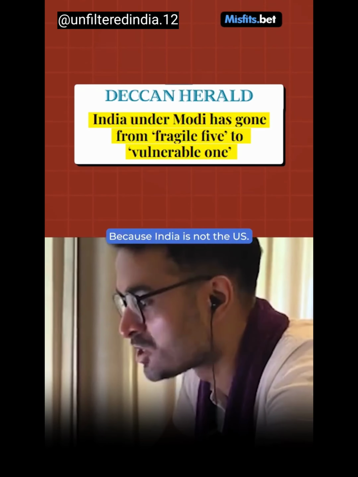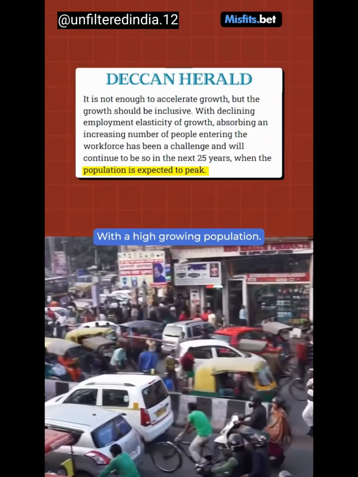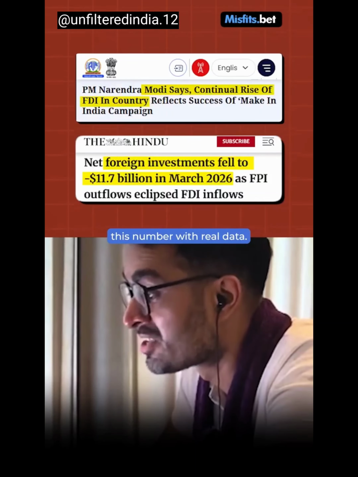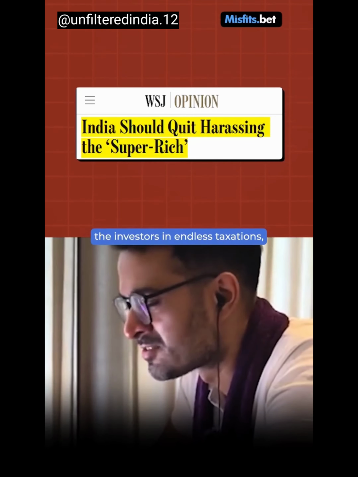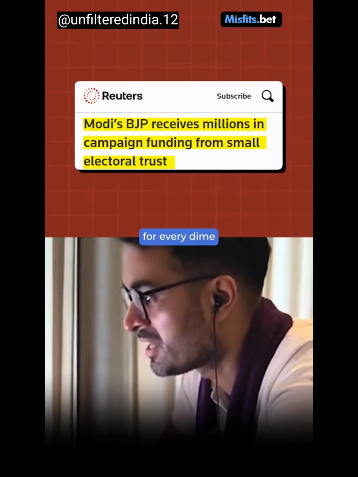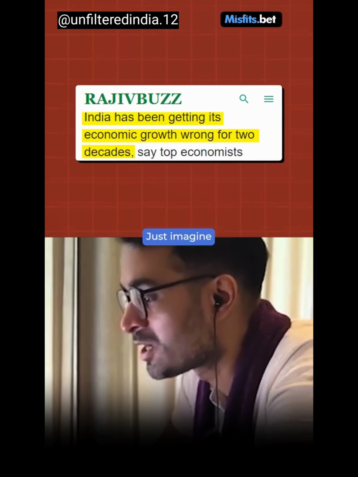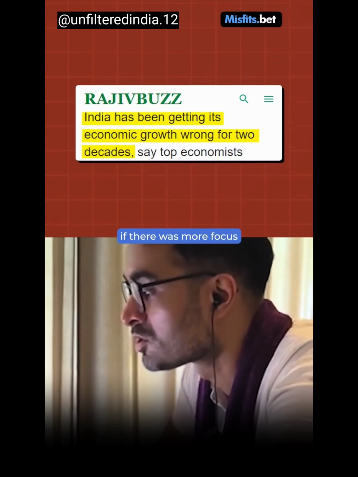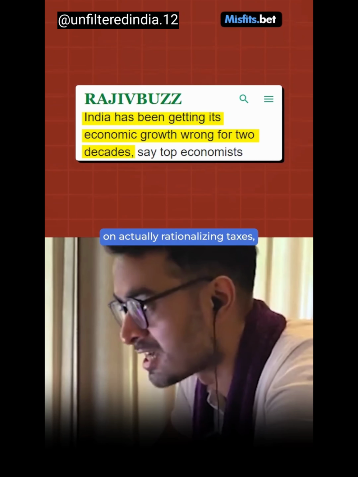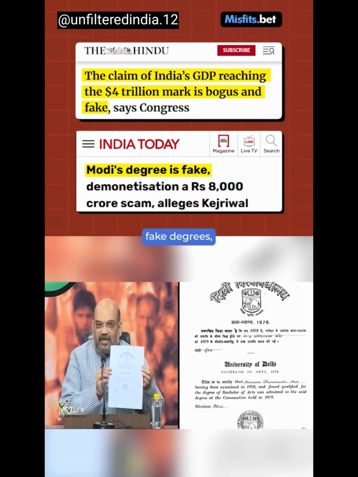Why? Because India is not the US. India is still a low per capita income country with a high growing population. We could easily increase this number with real data. But when the government harasses investors with endless taxations, GST rates, ED rates, squeeze ordinary citizens for every dime to fund their elections, then you actually destroy a country. Just imagine how much this country would have grown if there was more focus on actually rationalizing taxes, enhancing tourism, and not on just creating fake data, fake stories, fake degrees, and fake narratives.